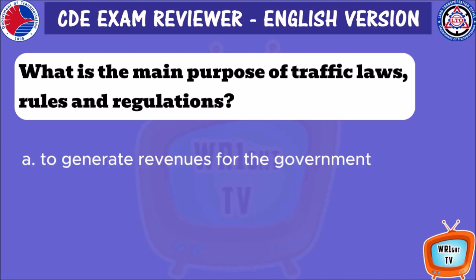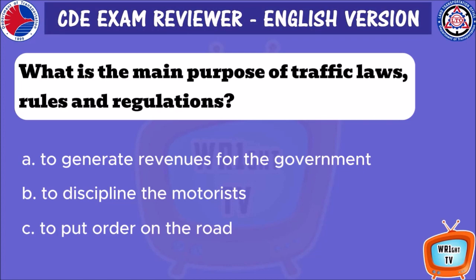What is the main purpose of traffic laws, rules and regulations? A. To generate revenues for the government. B. To discipline the motorists. C. To put order on the road.